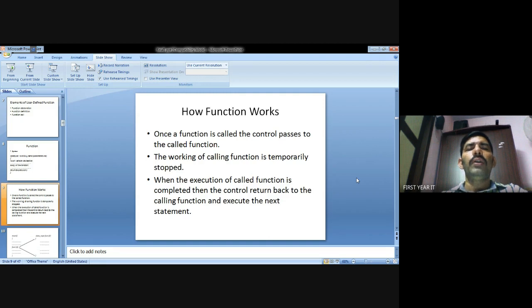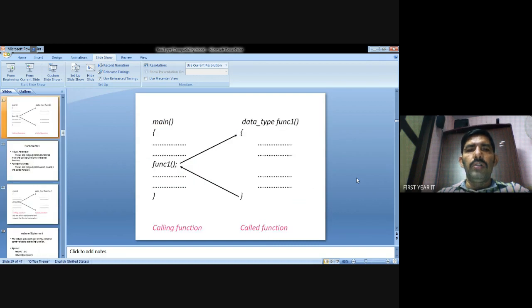That is how a function works. For example, in the main function you declare the subfunction, function 1. In this function we call the subfunction with its data type, and after it is called, control returns to the main function. That is calling a function.